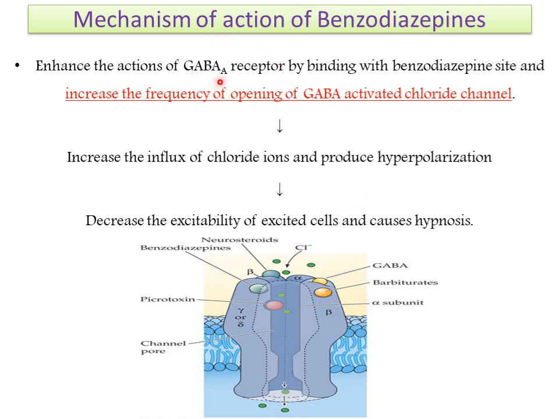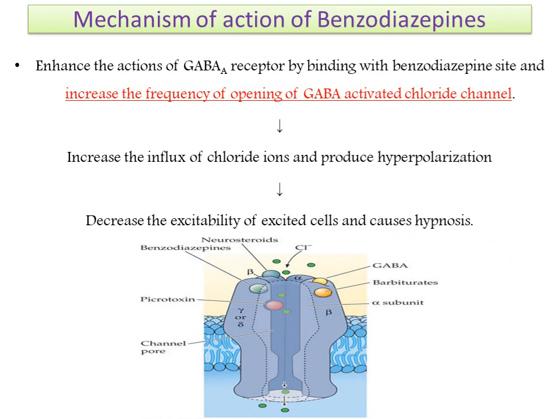It is a type of ligand gated ion channel, consisting of a benzodiazepine receptor site. The benzodiazepine will bind with this site and increase the influx of chloride ions, causing hyperpolarization and decreasing the excitability of excited cells, and causes hypnosis.